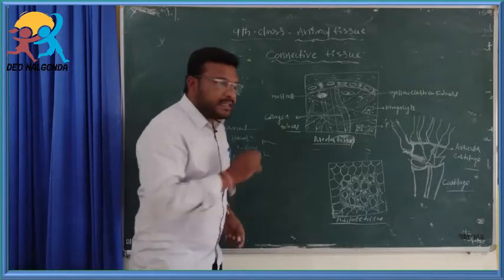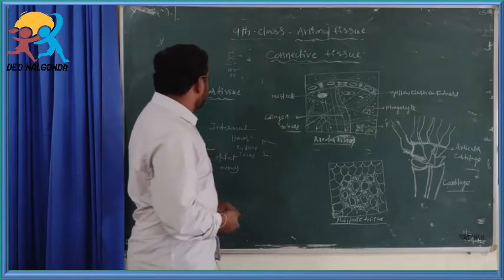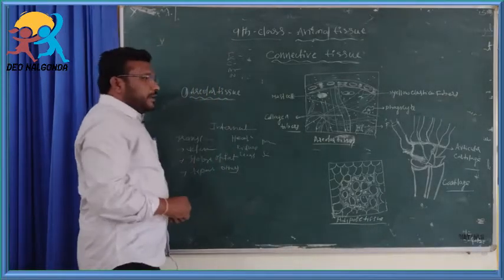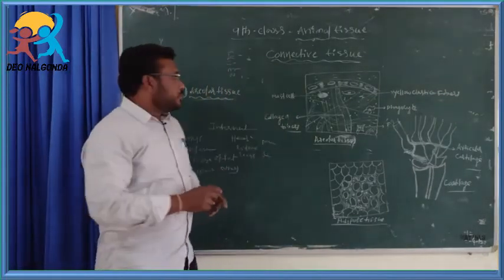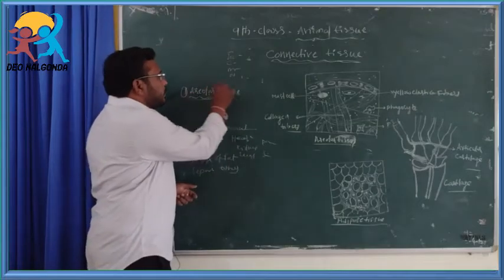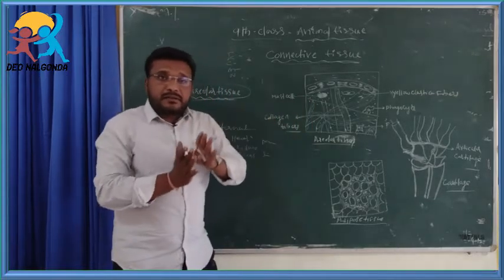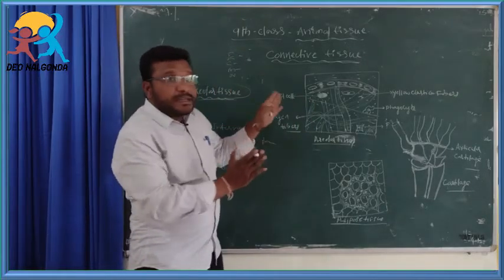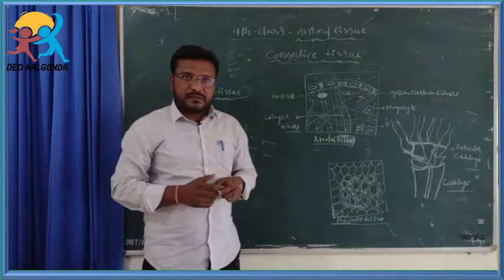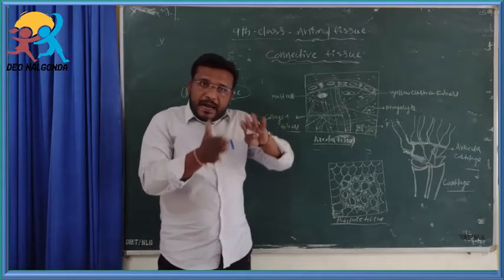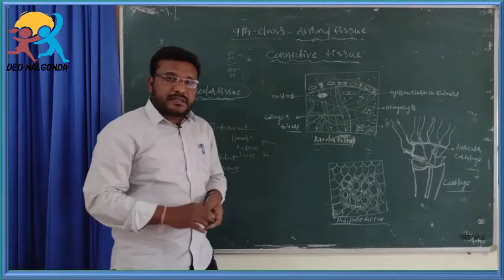First of all, we discuss areolar tissue, okay, students. Areolar tissue is one type of connective tissue. It joins the different tissues and helps in packing and in keeping the organs in position.